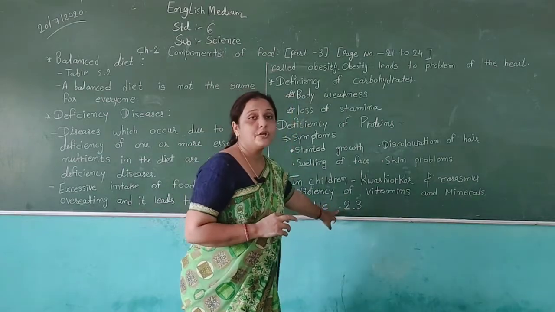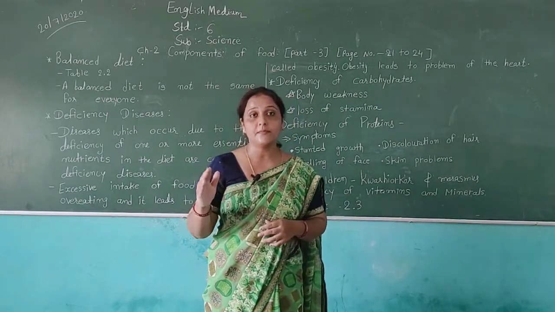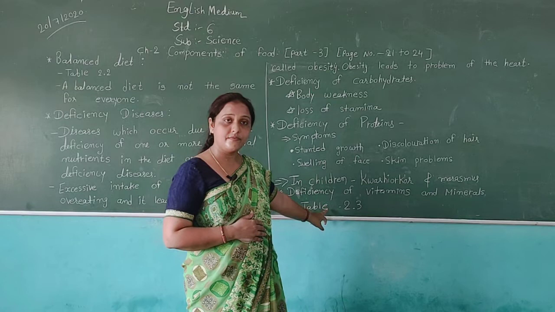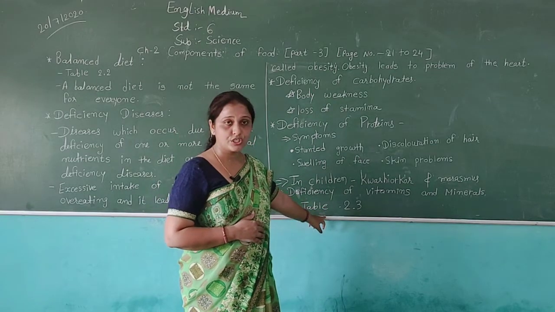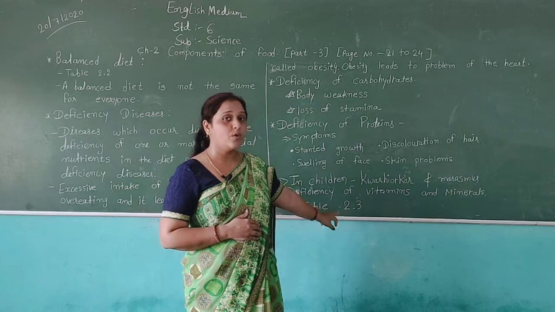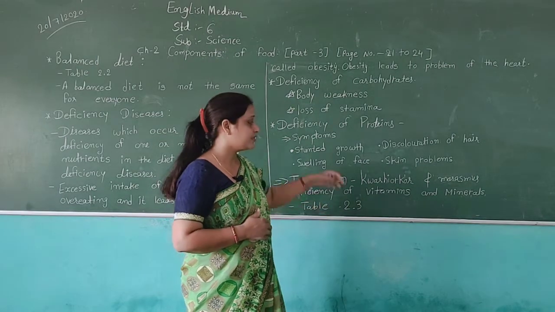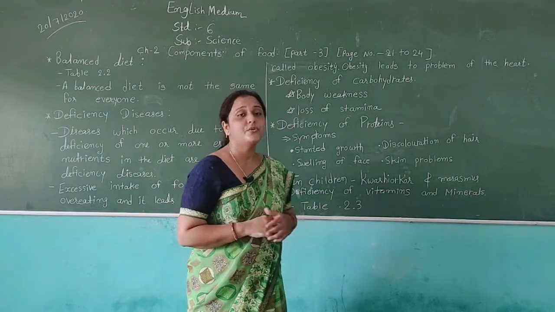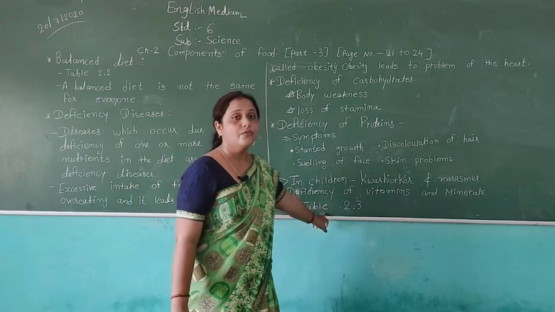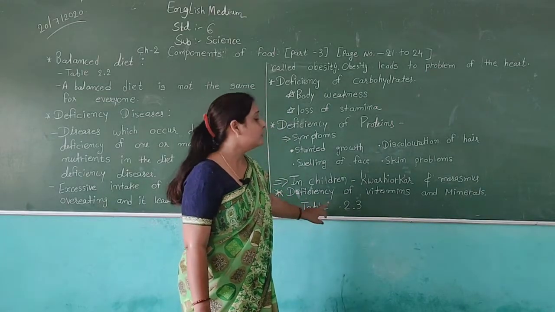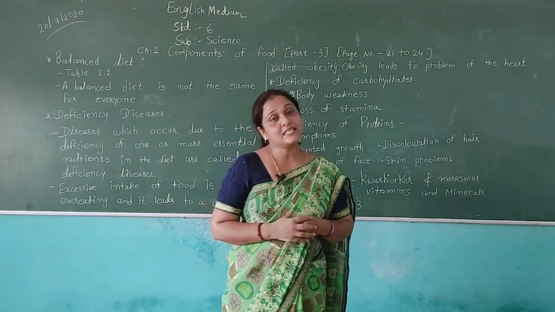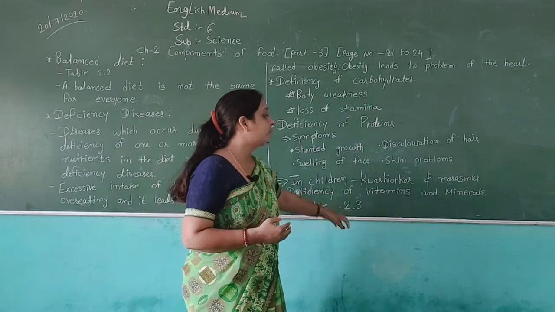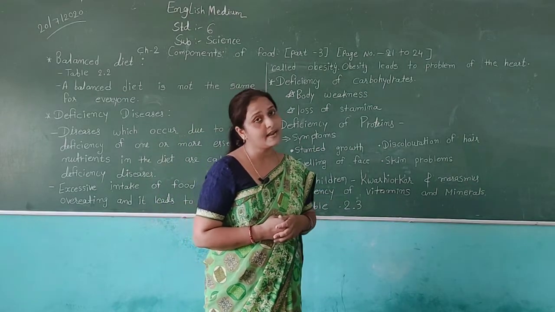In table 2.3 the different vitamins are given with their names, their sources, and which type of disease we can get if there is a deficiency of vitamins and minerals. So when you get time, please read this table from your book, and read the vitamin and mineral sources, and also the diseases we can get because of the deficiency of vitamins and minerals.